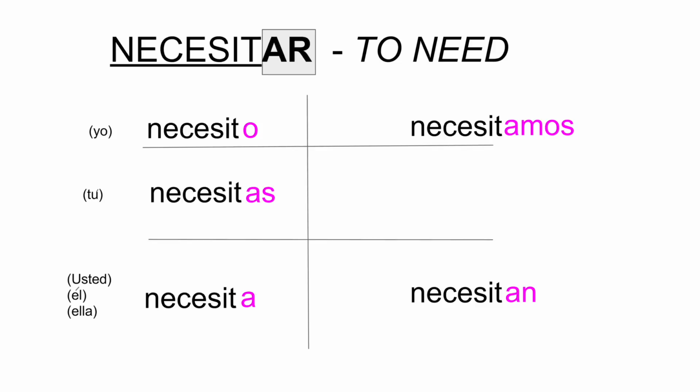We have an option. We can put our pronouns, which are nosotros, nosotras. So you can say nosotros necesitamos, nosotras necesitamos. And down at the bottom right, you have your pronouns you could use if you want to. This is the plural of usted, which is ustedes, plural of él, ellos, and the plural of ella, that says ellos. Typo, sorry. Ellas.